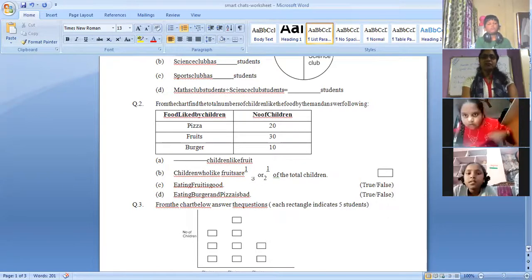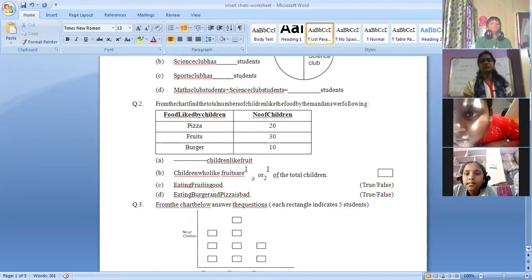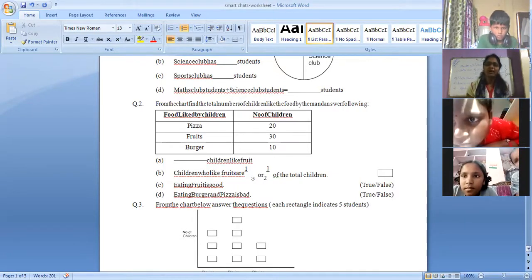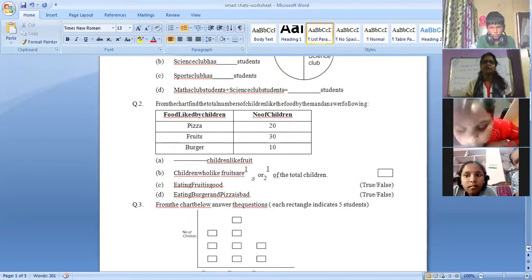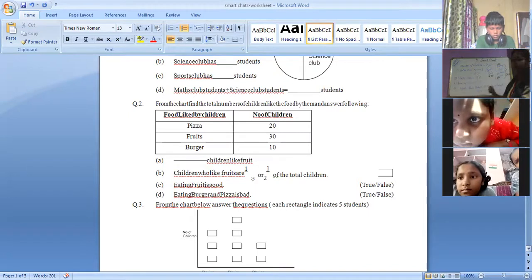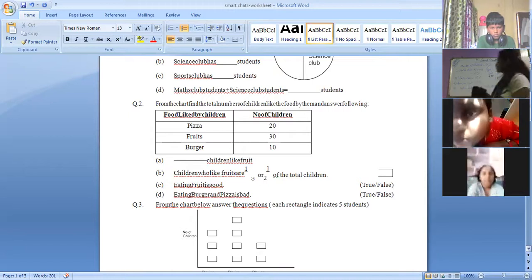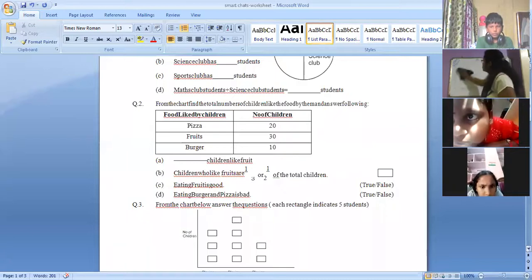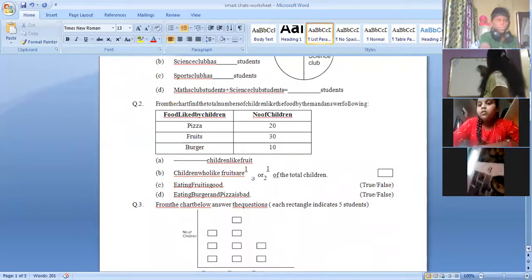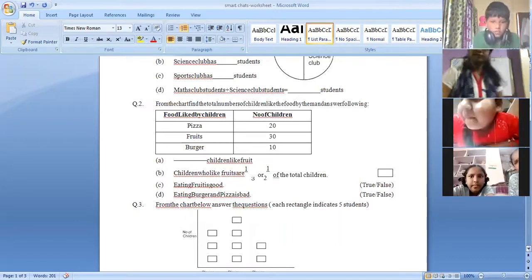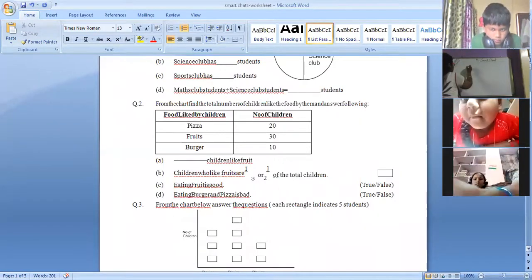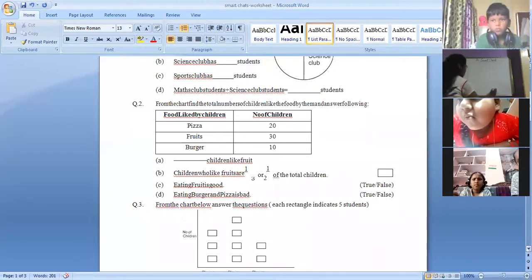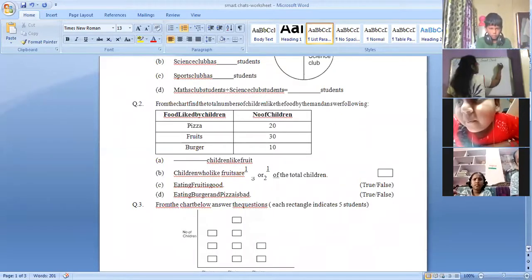So can you make a bar graph of this table given? Children liking food: pizza, fruits, and burger, and on the vertical line, number of children. So how to draw the bar graph of this table? Can any one of you tell me how to draw the bar graph for this table? As I told you before also, we have to draw a vertical line and a horizontal line. Let me write the table here.